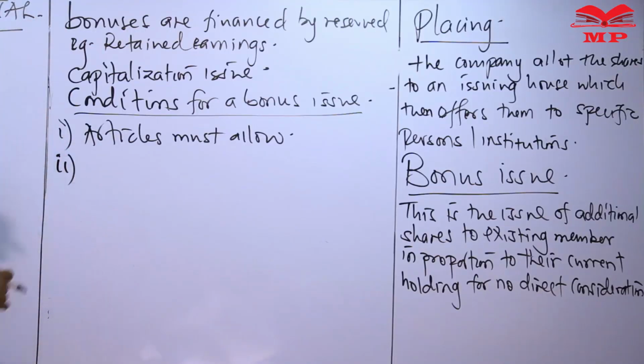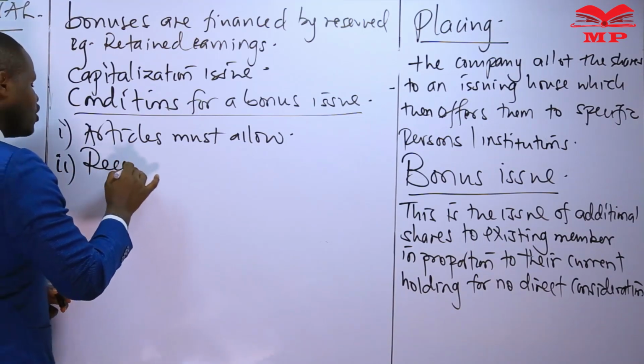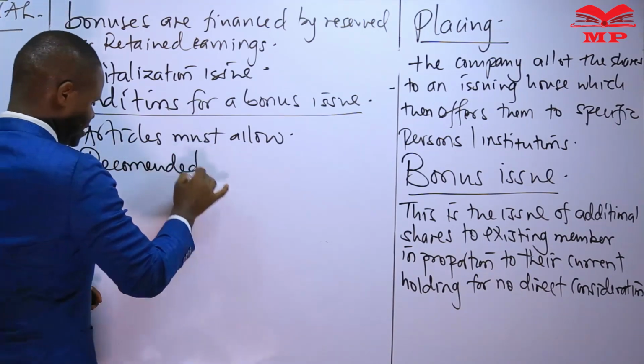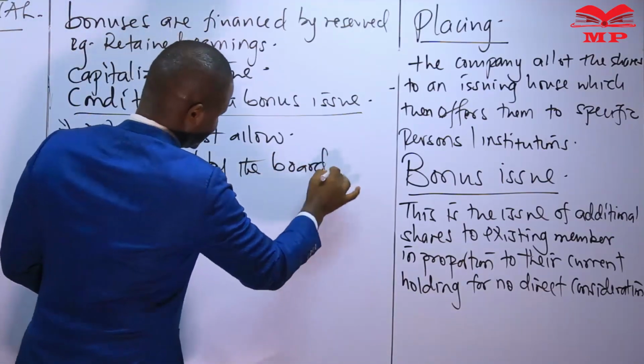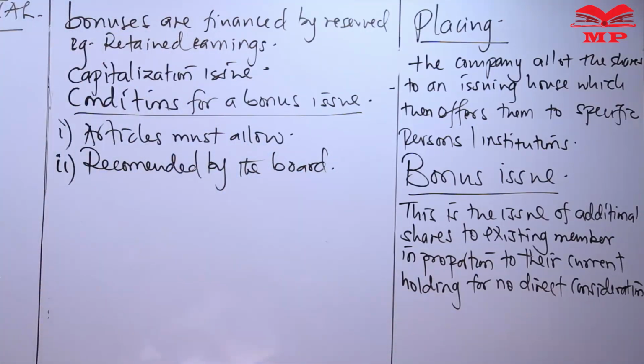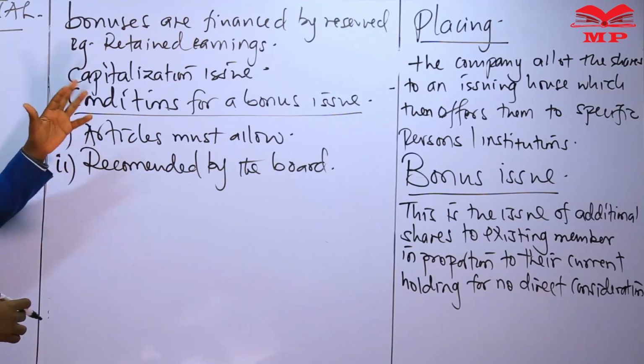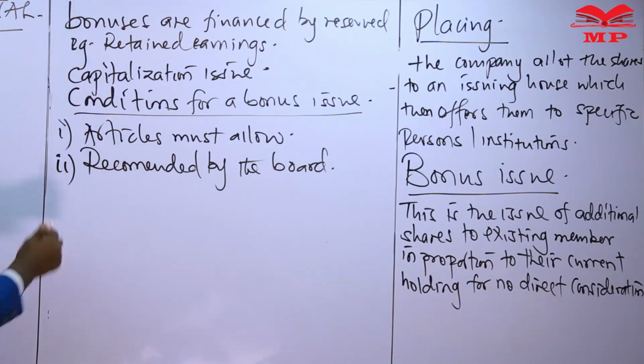Once the articles of the company allow it, then the bonus must be recommended by the board. So it comes out of a recommendation of the board that we can increase our share capital by capitalizing a reserve such as the retained earnings.